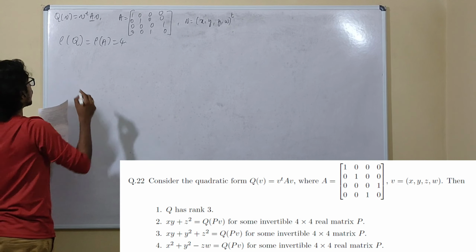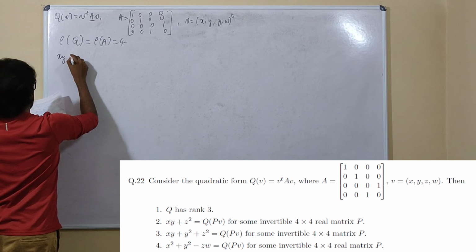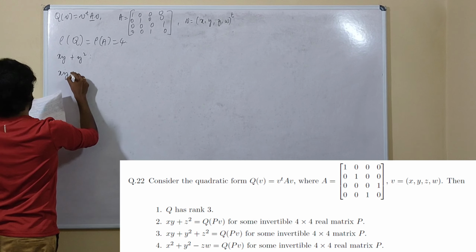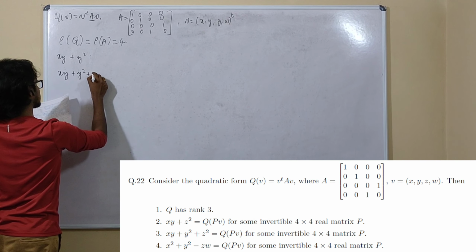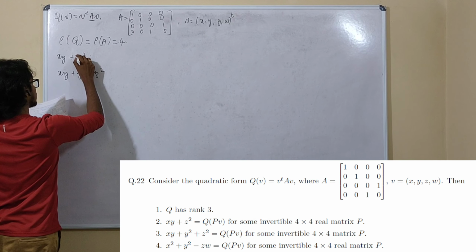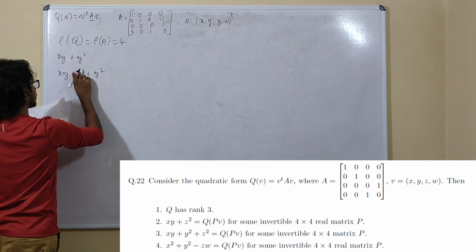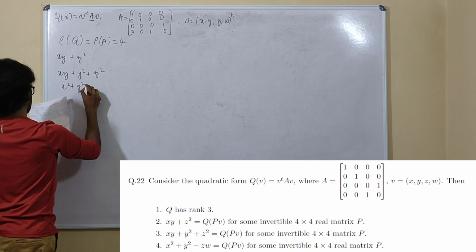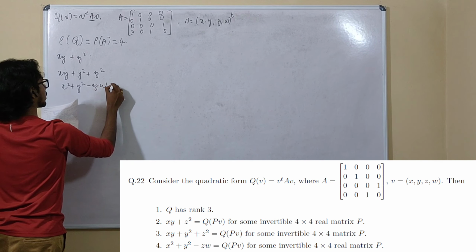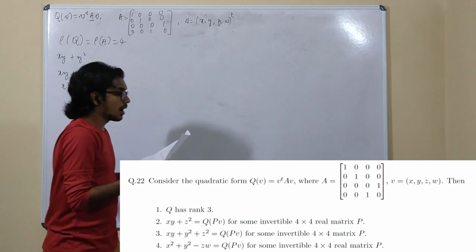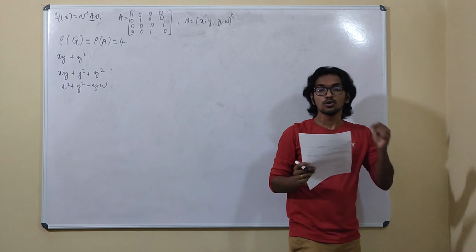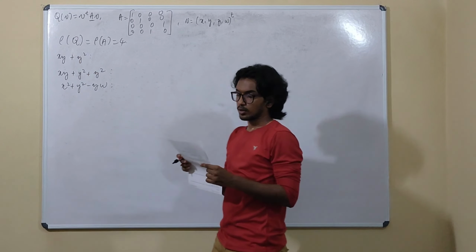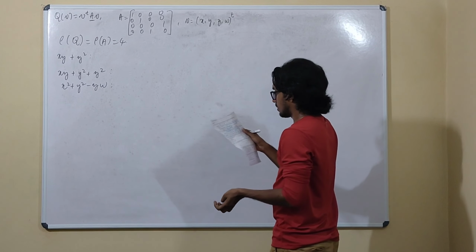In second, third and fourth options, we are given several quadratic forms. Let me just list down the quadratic forms. It is z squared, okay, x squared plus y squared minus zw. Okay, let me have these things here, and let me tell you an idea using which this is possible or not can be calculated, right?